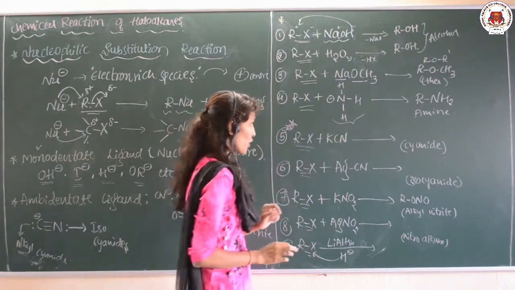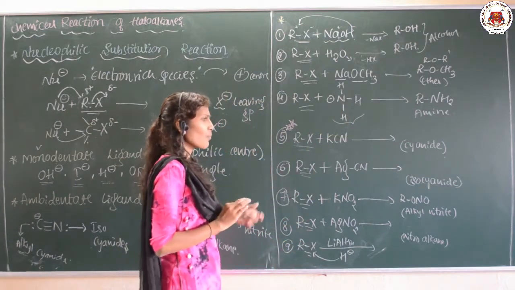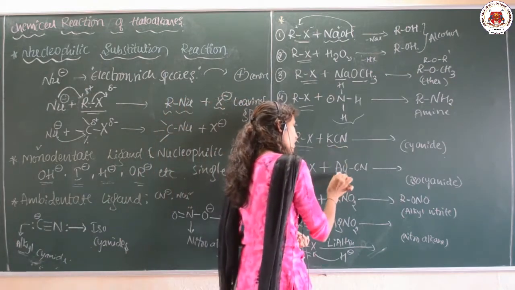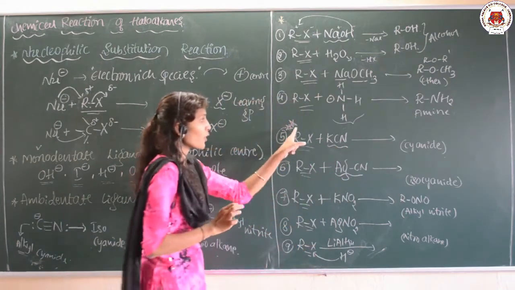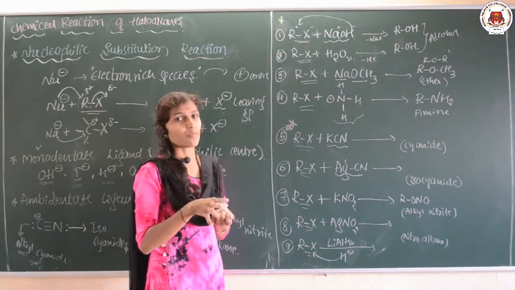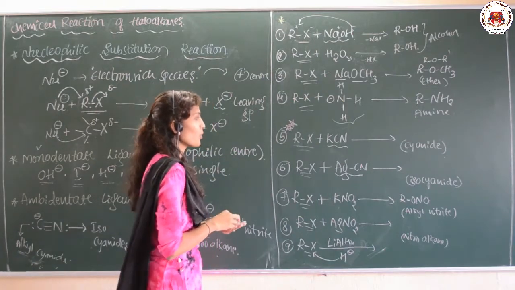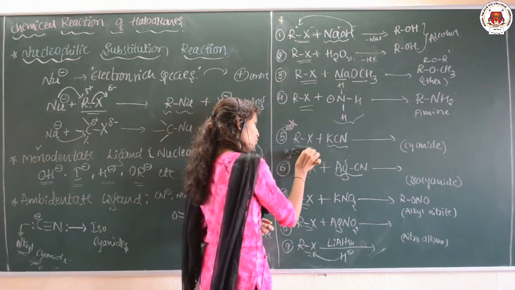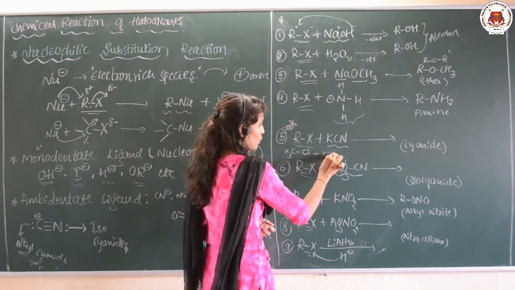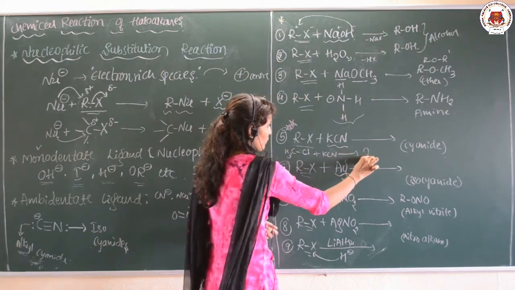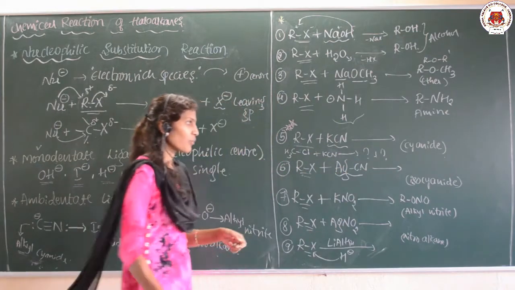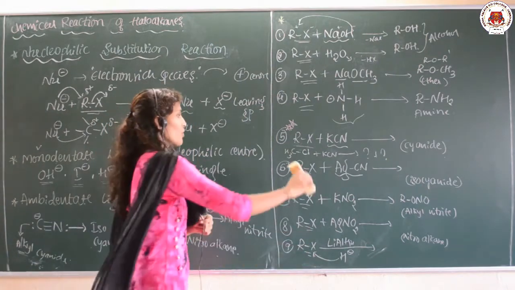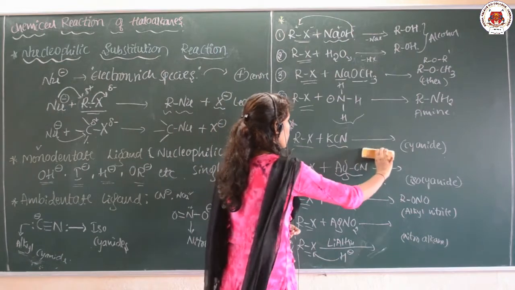Amine is the product. And here a very important part of the topic, that is haloalkane treated with KCN and AgCN. See here, that is why I put a star mark here. Many times in your examination they are going to give you like this. In case of R they will take the CH3, and they are going to write like this and ask for the products. Such questions will be asked several times. So do not get confused here. I will clear the concept.